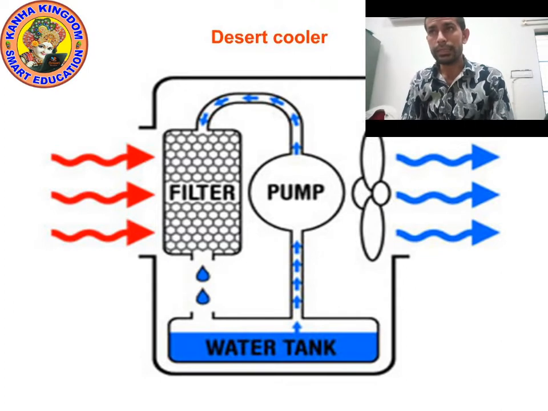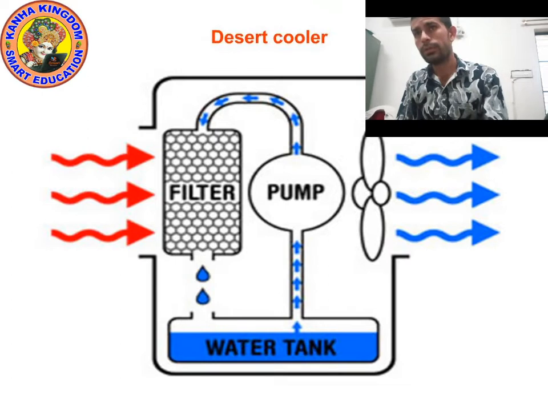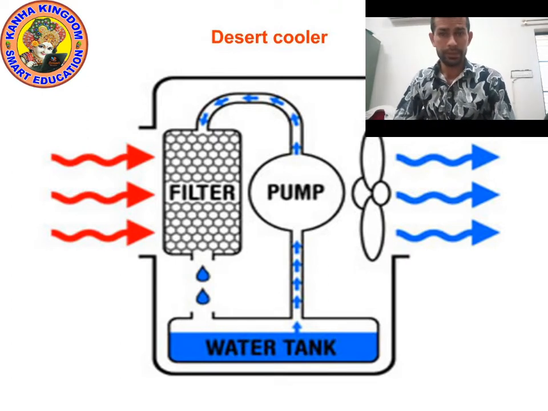That's why we feel cool. We get cool air from the surrounding. Okay, so we can say evaporation causes cooling. Understood? Now let's move on to the next point.